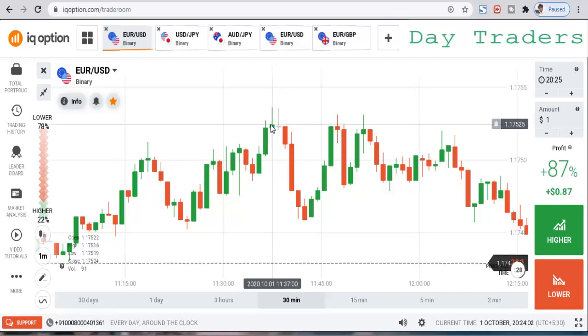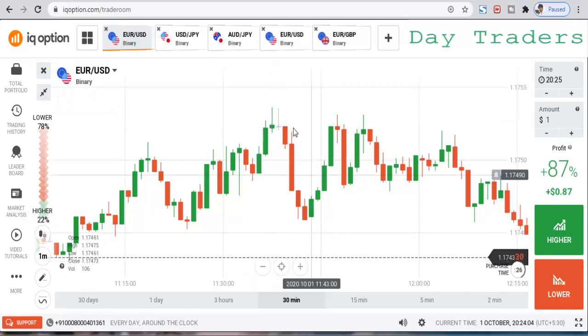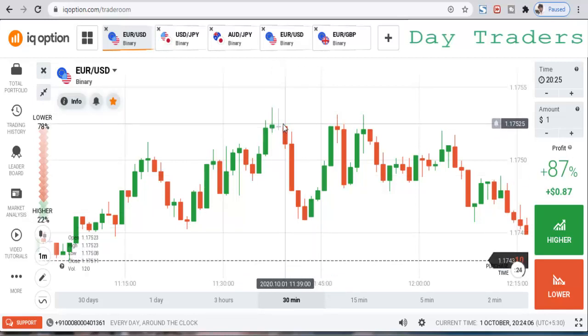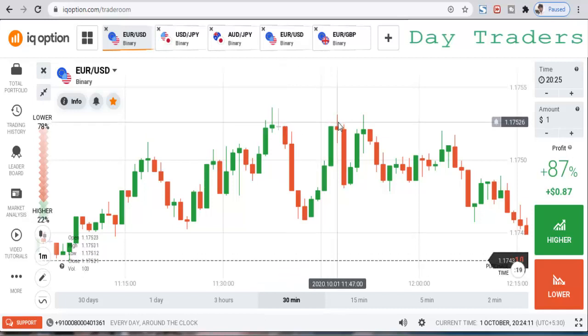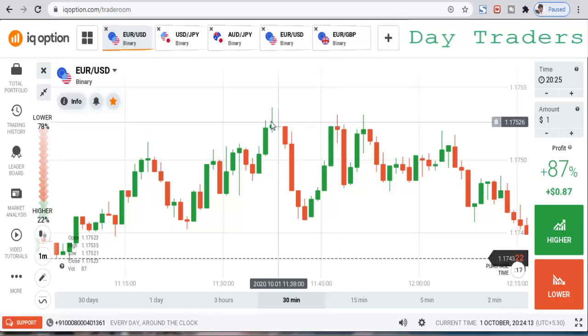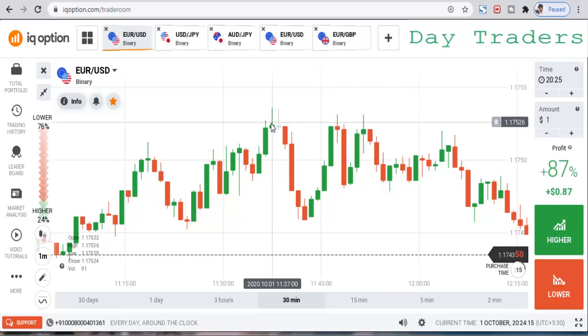There are weak buyers, and again some sellers enter the market, but there is a gap. Sometimes you can place a higher option. This trade fails. Why? Because this is a weak candle at the resistance area.